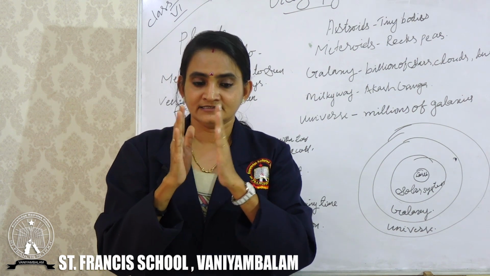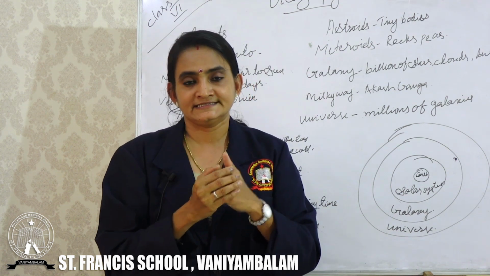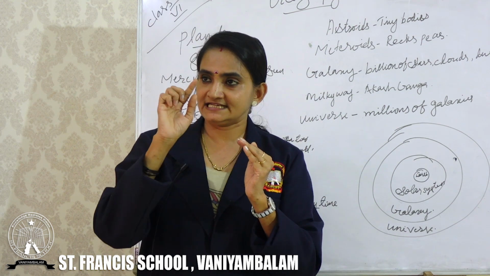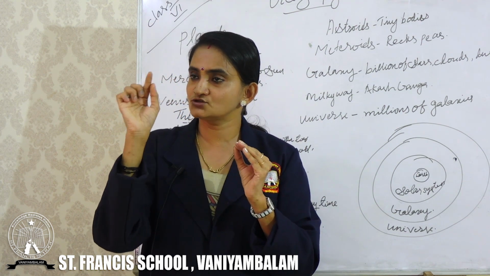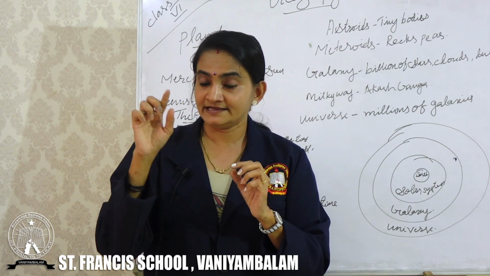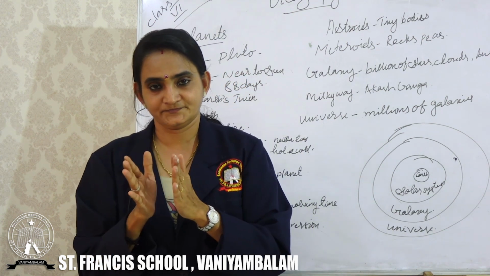And again, whenever it is beginning a new moon, that is called a new moon day. After Amavasya, we can see a small size of moon. Okay, it is called a crescent or a new moon day.